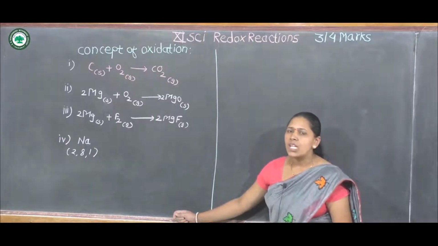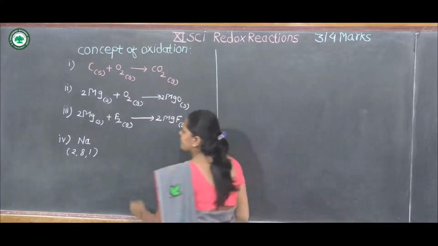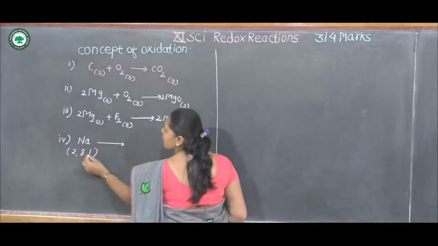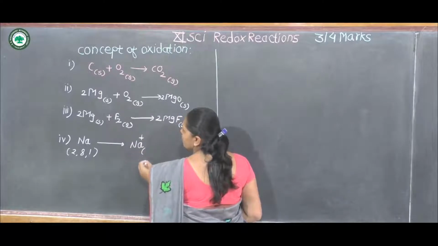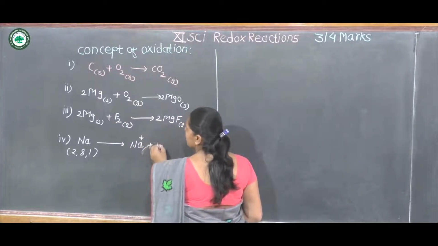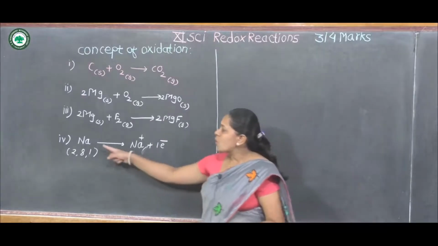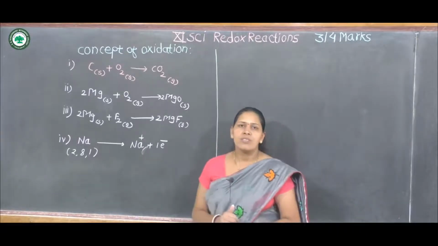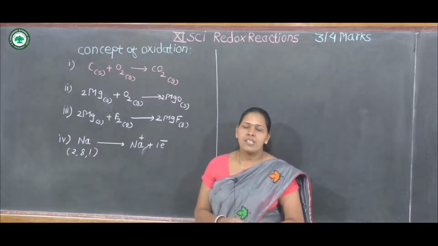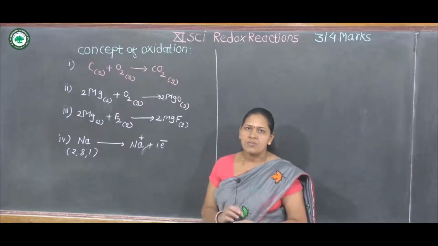Sodium is an electropositive element, therefore it has the tendency to donate the electron present in the outermost shell. By loss of this electron it forms Na+. Here sodium in the neutral state loses 1 electron to form Na+ ion, that is sodium ion. This is also oxidation.